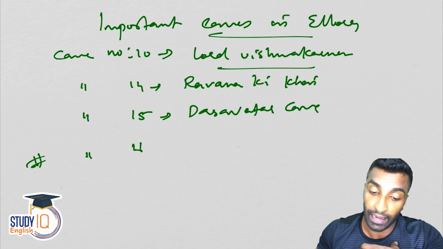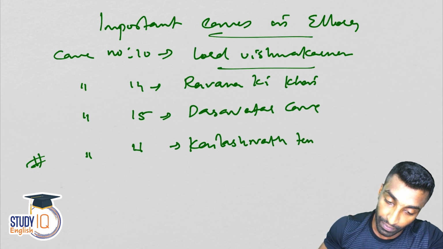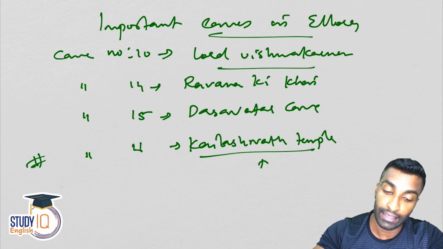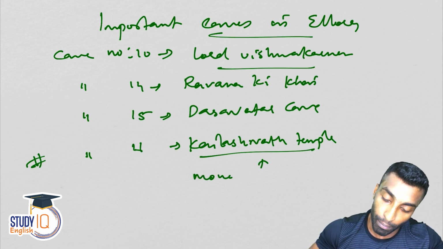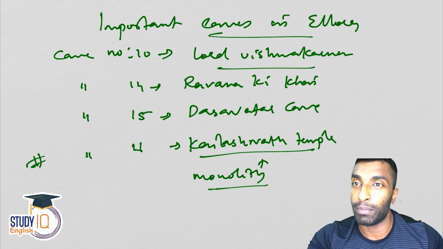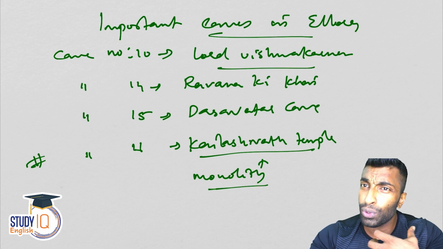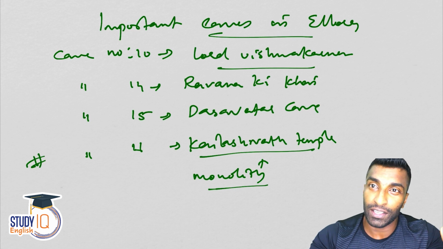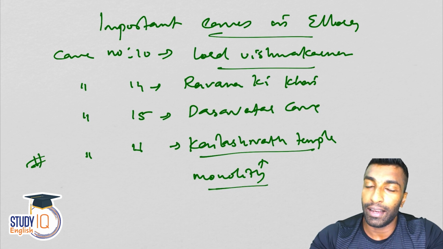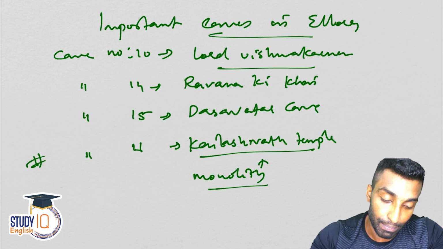It is dedicated to the Kailashnath temple. It is considered the architectural wonder of India. And one more interesting fact is that it is a monolith. Monolith means it is made from a single rock, a single stone. You can imagine how difficult that would be, and it is so strong also. Even during Aurangzeb's time, when he was very conservative and demolished many temples, he made an attempt to demolish this, but it was unsuccessful. That's the kind of strength this temple has.